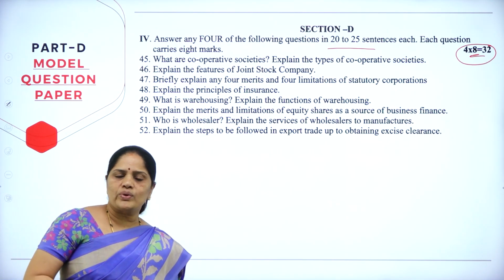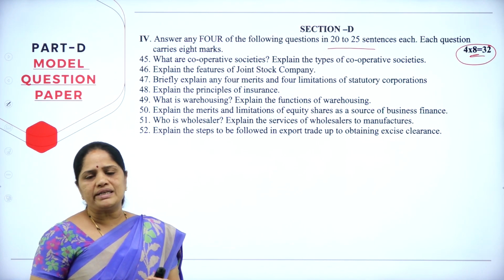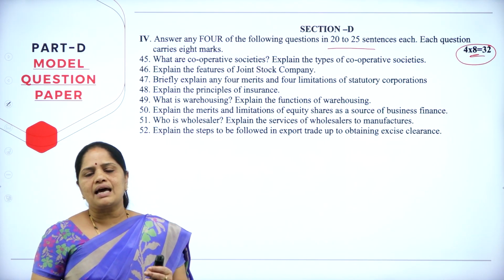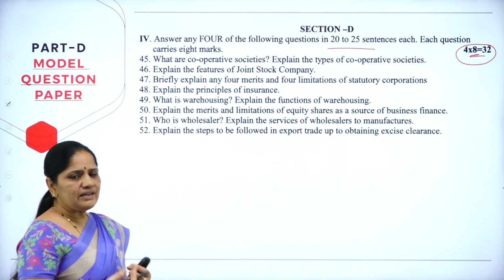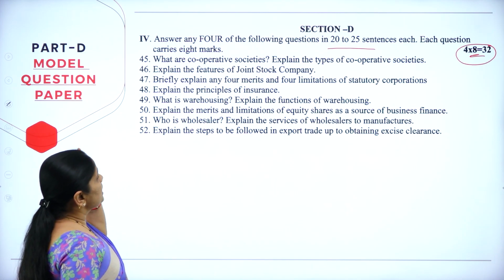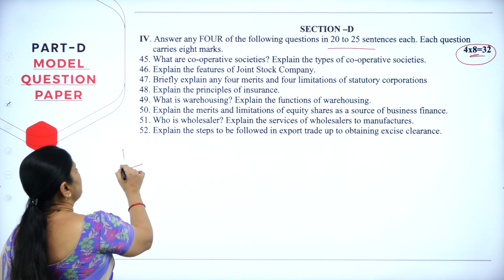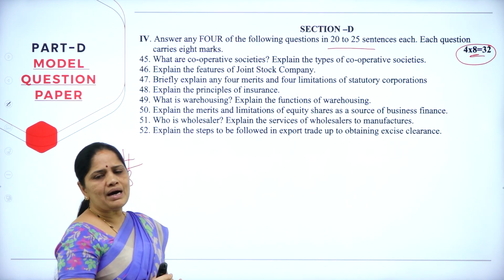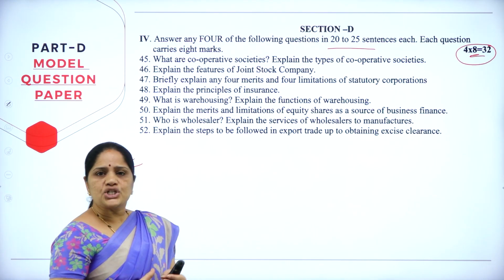Whether it is a 4 marks question or an 8 marks question, please see that you write it in the form of points. What is the main point and what is the explanation to that? When your answers are neatly numbered and point wise, it will carry more weightage and the evaluator will be impressed and he may give you more marks for that. Under this section, they have given us 8 questions, out of which you have to answer only 4 questions. So 4 into 8 comes up to 32 marks. Almost 1/3 of the total marks will be awarded from section D.